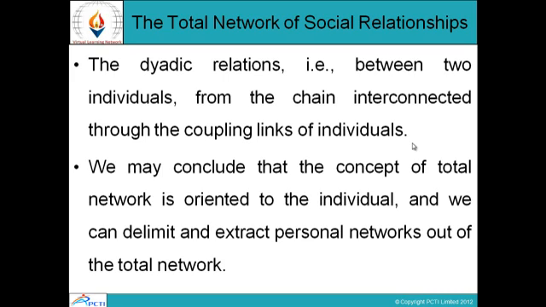The dyadic relations, that is between two individuals, form the chain interconnected through the coupling links of individuals. We may conclude that the concept of total network is oriented to the individual, and we can delimit and extract personal networks out of the total network. So from the total network, social relationships and the personal network can be extracted.